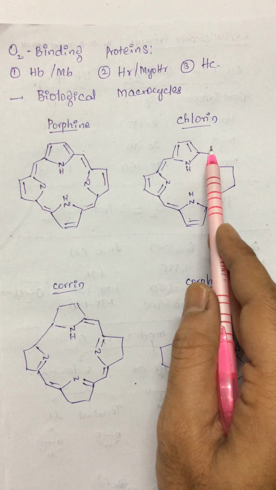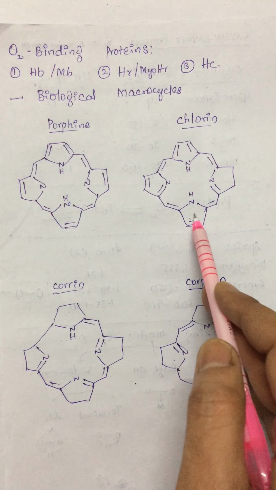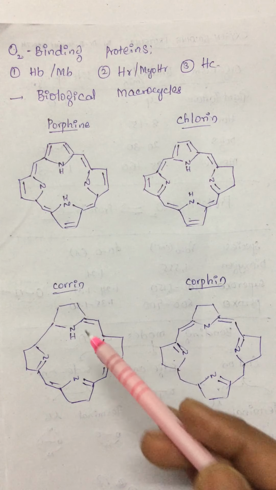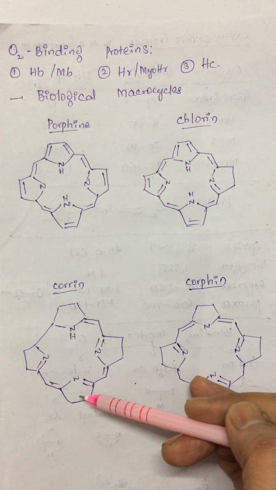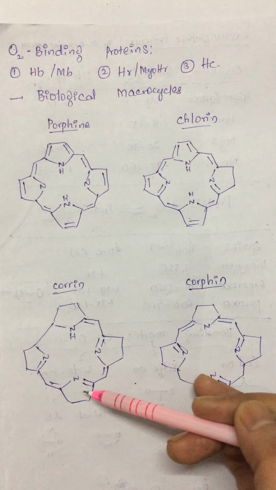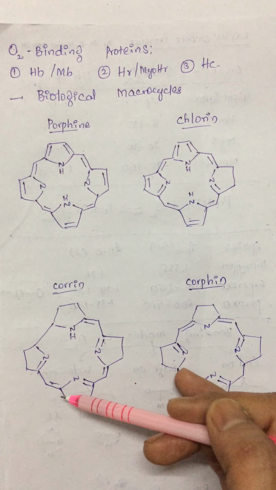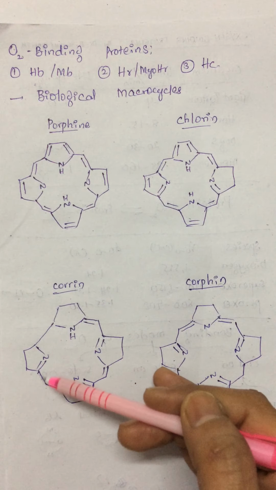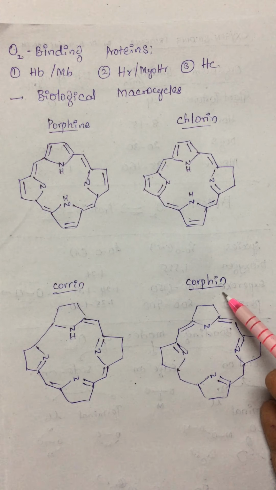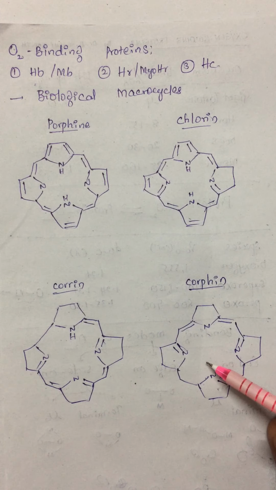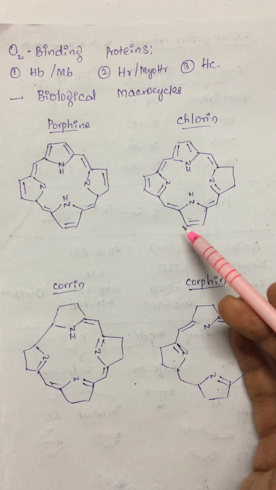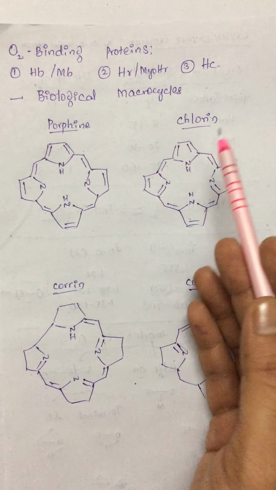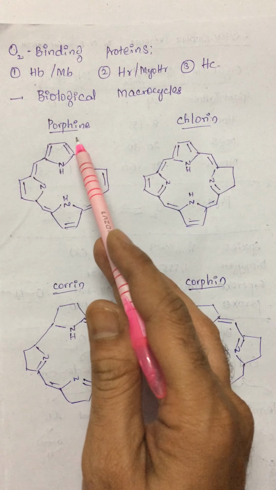When it comes to chlorin, there are only 10 double bonds that are in conjugation. In the case of corrin, there are only 6 double bonds, and these 6 double bonds are also in conjugation, but there are only 3 methane bridges with 6 double bonds in conjugation. When it comes to corphin, there are only 5 double bonds, and these double bonds are not in conjugation. For our syllabus purpose, the most important one is the porphyrin, which is a derivative of the porphin.